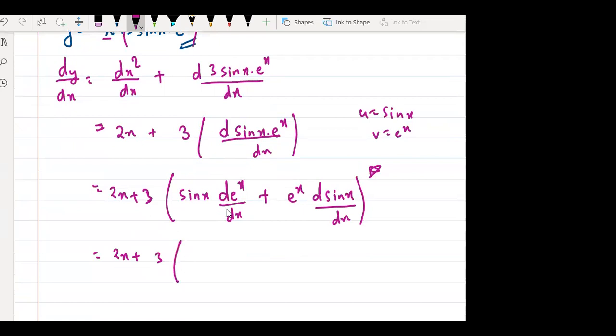Now what is the differentiation of e to the power x? e to the power x. Sin x into e to the power x plus e to the power x. What is the differentiation of sin x? Cos x. Into cos x. This is the answer. सबको अपना अपना आंसर मिला लो.